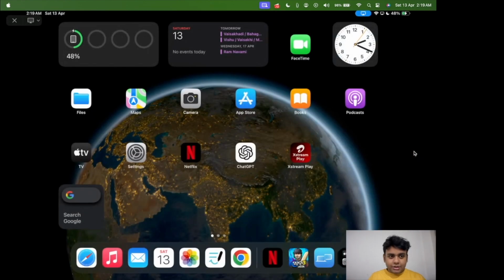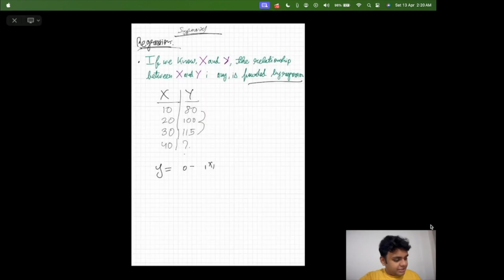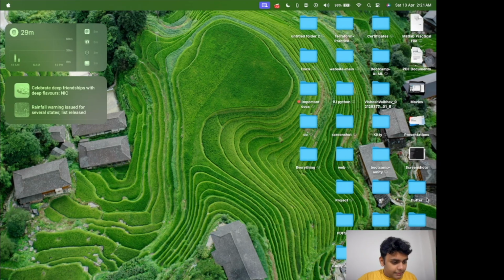All right. So now that we are here, let us start. The first thing that we need to understand is regression. In order to do that, let me tell you what regression actually means. Regression is nothing but a statistical technique which allows us. Let me check if it's recording. Yes, everything is all right.